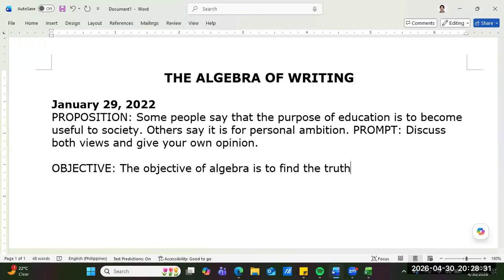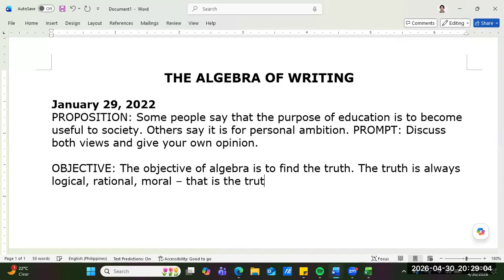If you find the X, then that's the truth, right, sir? The truth is always logical, rational, moral, right, Sir JR? That is the truth. Yes, sir.